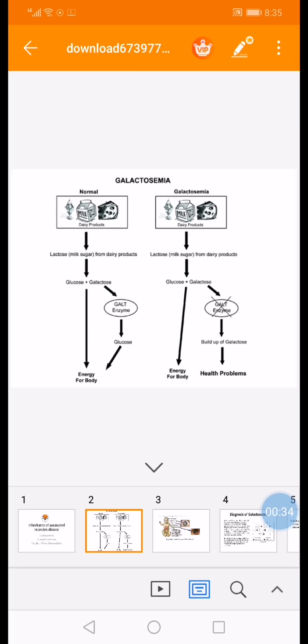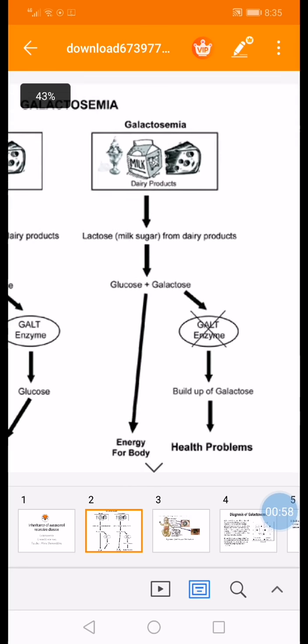Glucose is used by our body cells as a source of energy, and galactose, in normal conditions and in normal individuals, is transformed into glucose by the GALT enzyme, and this transformed glucose will then be used as a source of energy. Now, what happens in individuals having galactosemia?